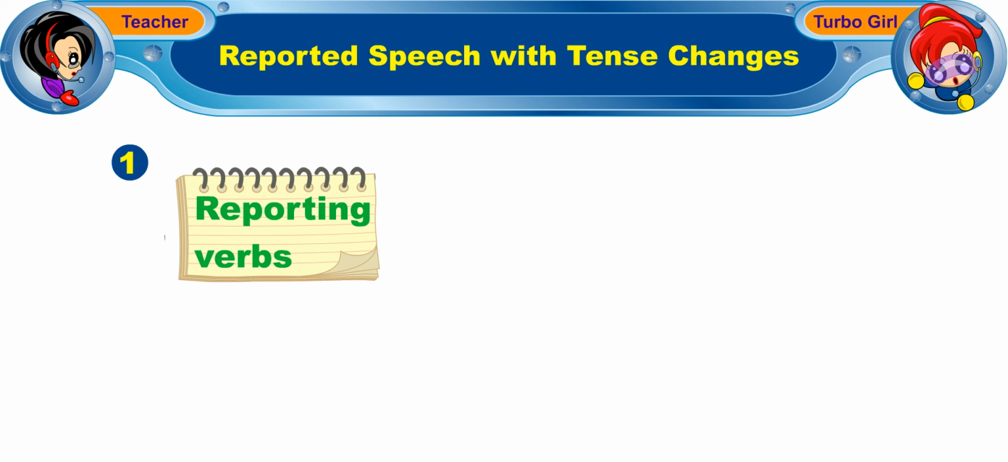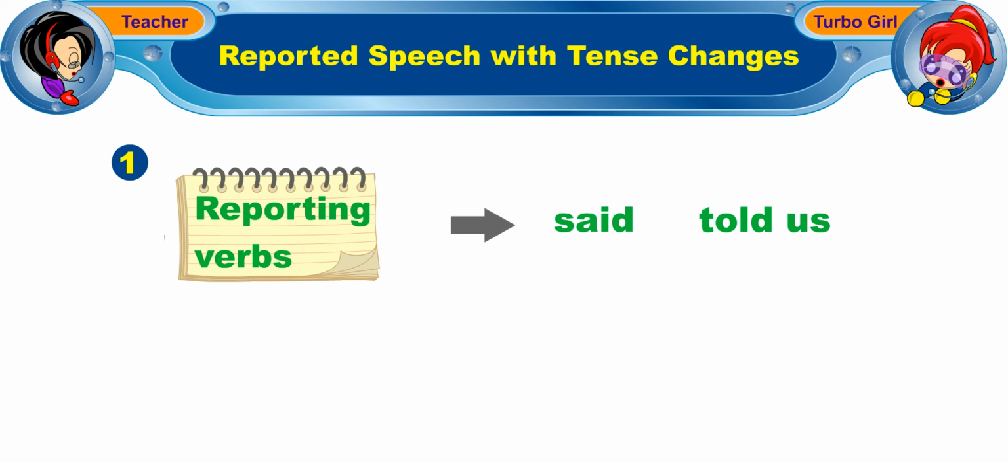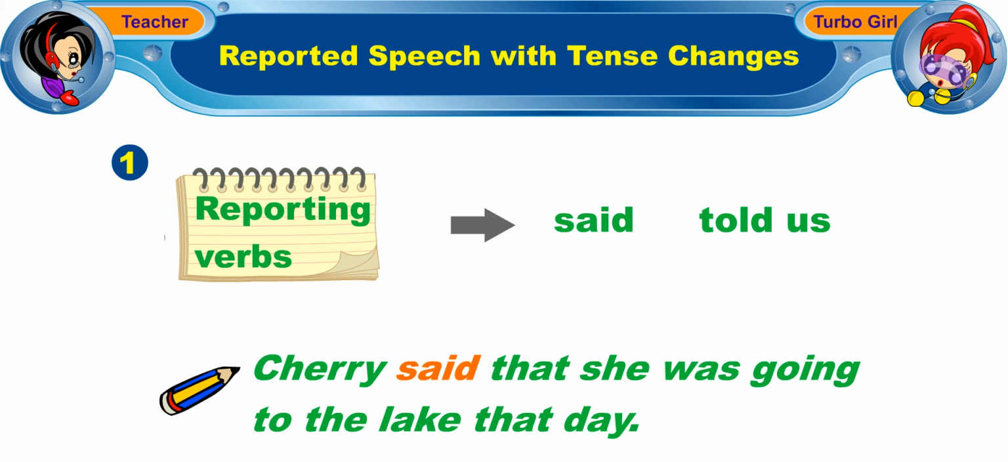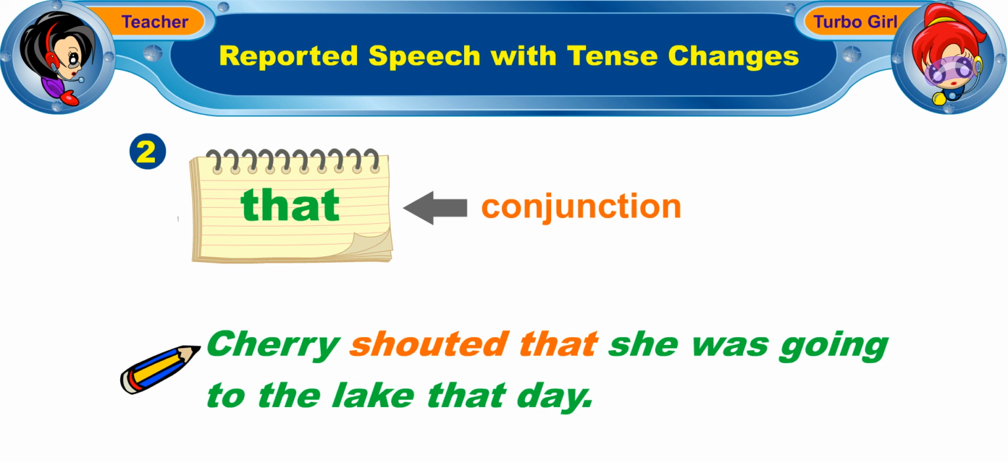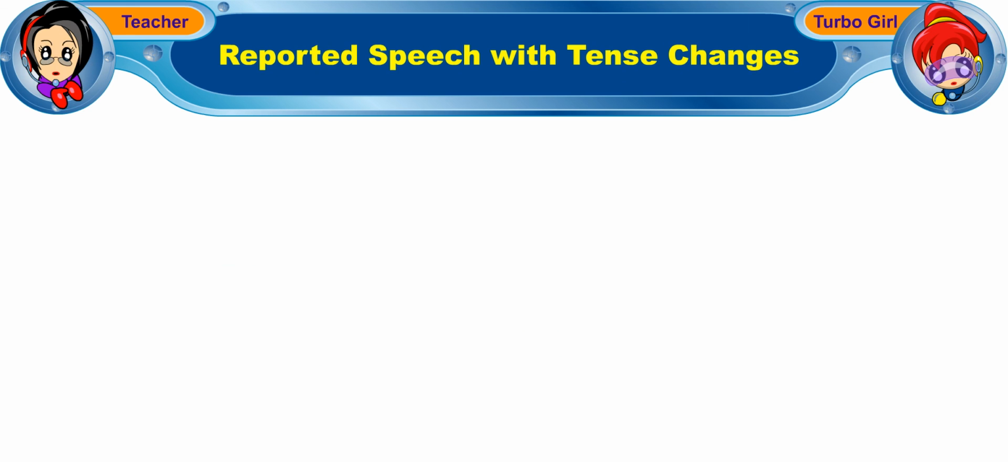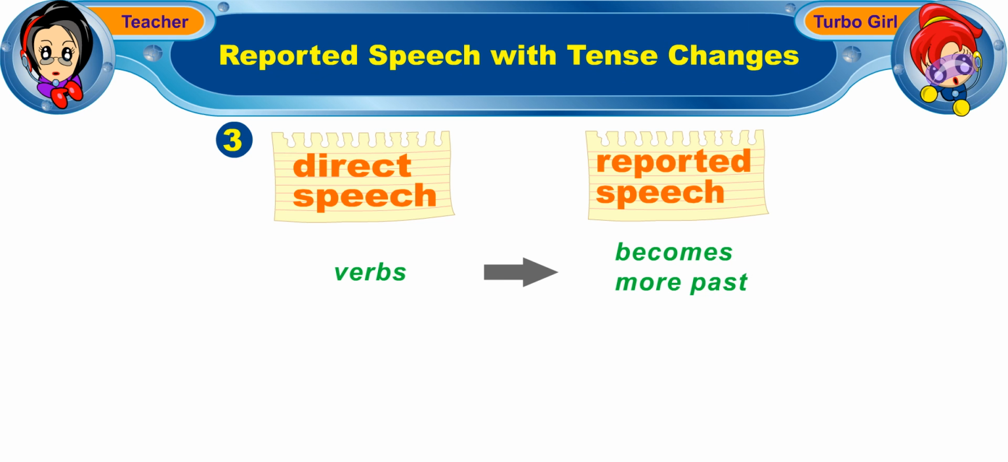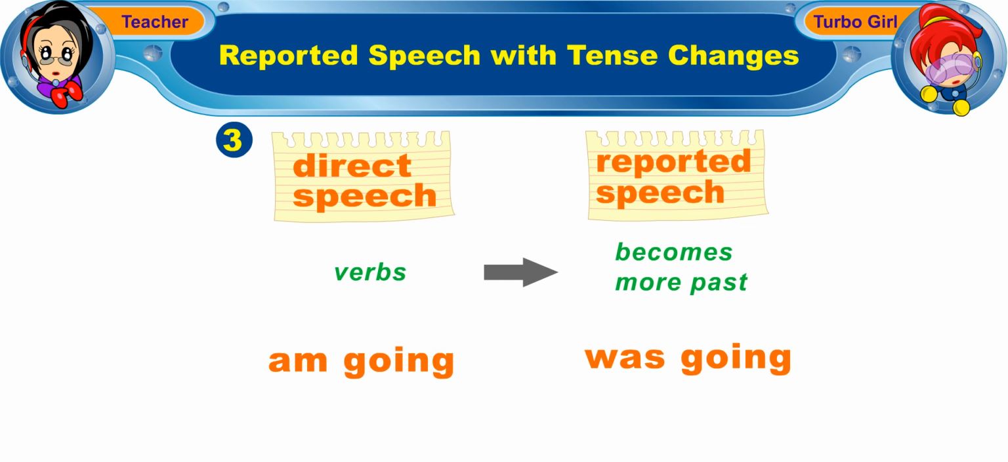First, we use reporting verbs such as said or told us in the past tense to introduce a reported speech clause. Second, for certain reporting verbs such as said and told us, we can choose whether we want to add the conjunction that. For certain other reporting verbs such as shouted, we must add that after the reporting verb. Third, we usually change the verb of the reported speech by making it more past. So, am going becomes was going.